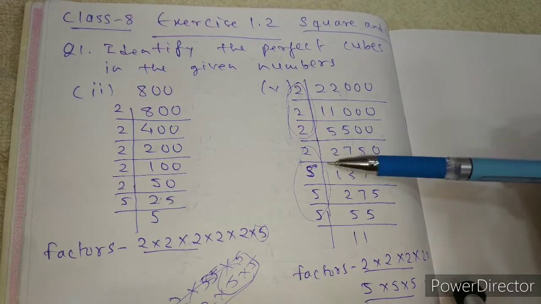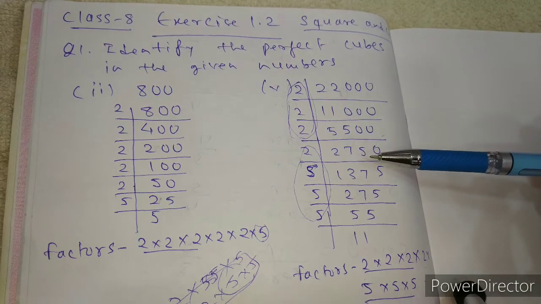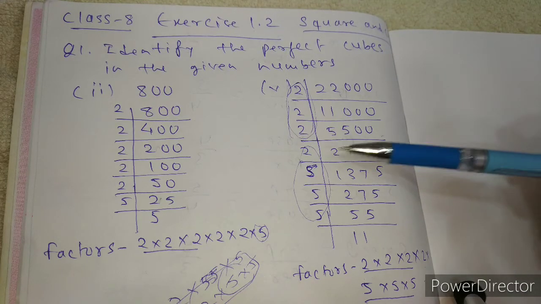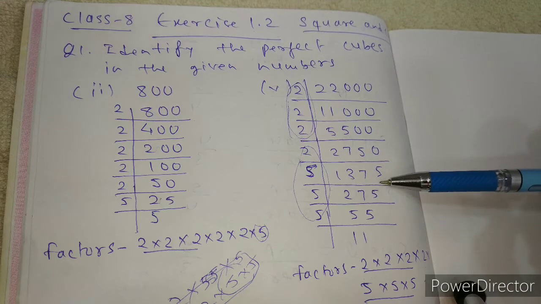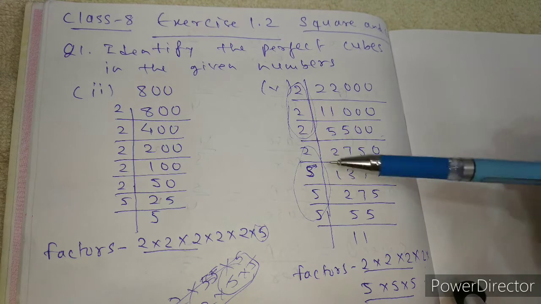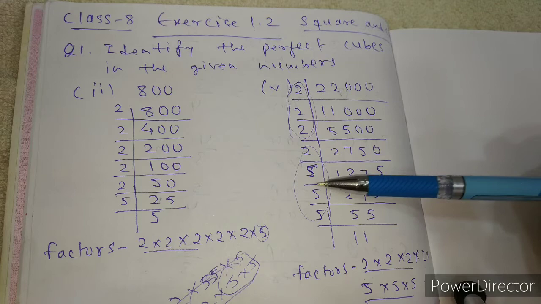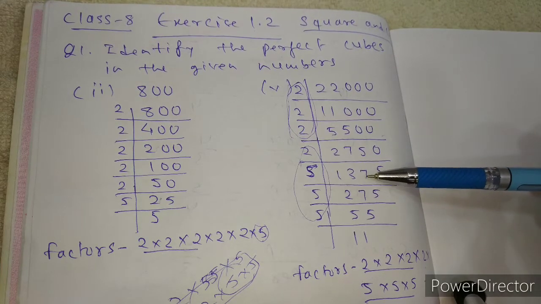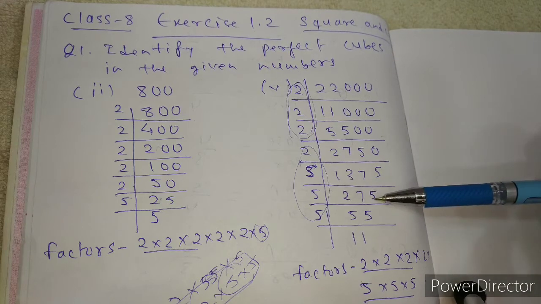2 1s are 2, 2 3s are 6, 1 is there, and this is 5, so 7 times it can be divided. 7 2s are 14, 1 is left, so we need to take 5 because 2 5s are 10, and now the number we should divide by is 5. 5 2s are 10, 3 left, 7 is there, so 5 7s are 35, 2 and 5 25. So 5 times it can be divided.